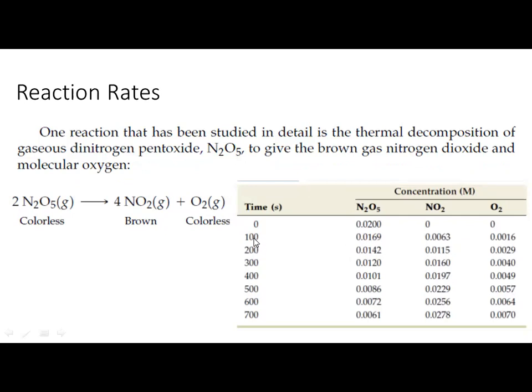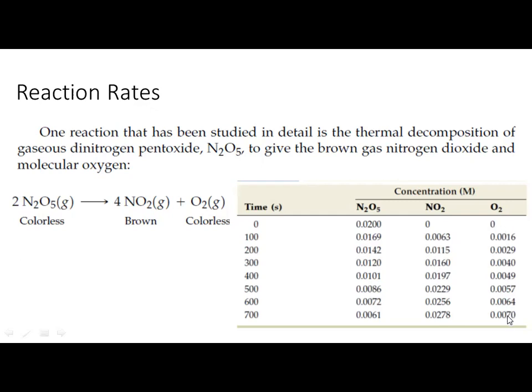Look at the second. When again the time changes from 100 to 200 seconds, after again 100 seconds, the concentration of the reactant further decreased and the concentration of the product further increased. And similar behavior will be happening till the end of the chemical reaction. So at 700 seconds, the concentration of dinitrogen pentoxide decreased from 0.02 to 0.0061 and the product nitrogen dioxide increased from 0 to 0.0278.